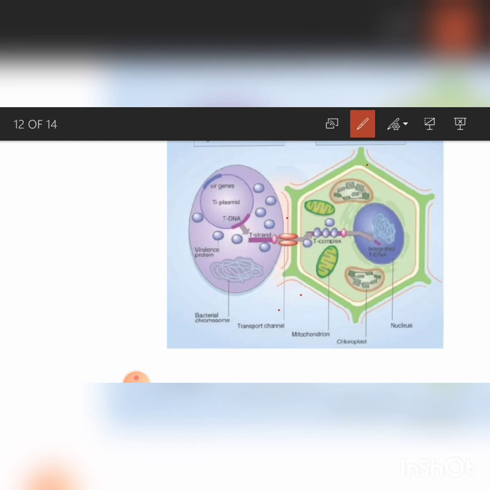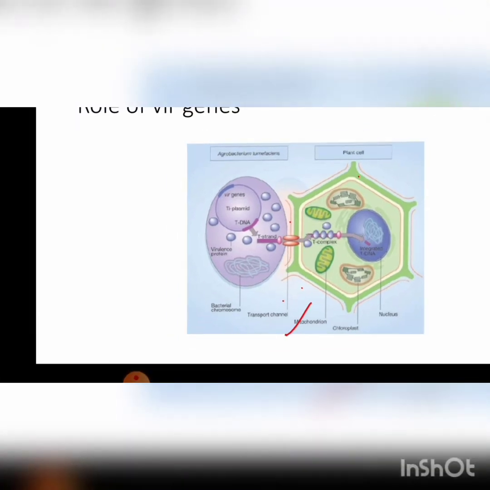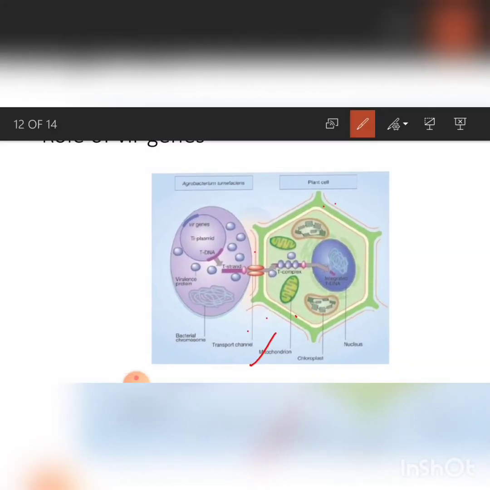Bacteria perceive these signals using a membrane linked sensor kinase which is made up of VirA and VirG. VirA is the first receptor, which undergoes autophosphorylation, and it subsequently autophosphorylates VirG. Activated VirG induces the expression of all other virulence genes including VirA and VirG.